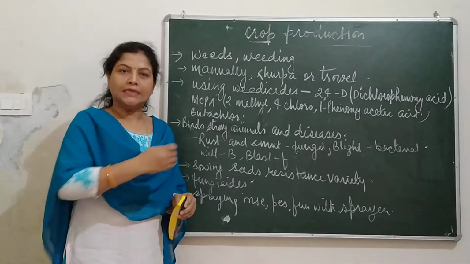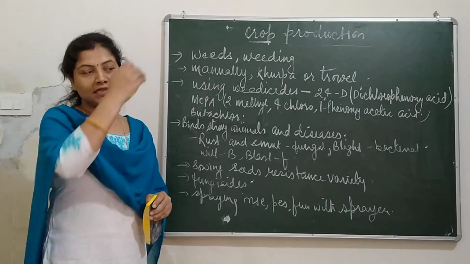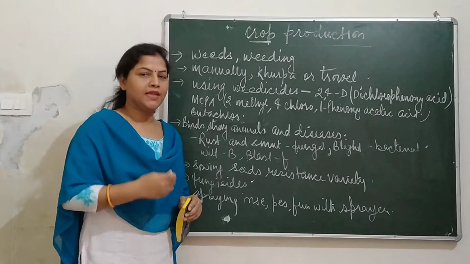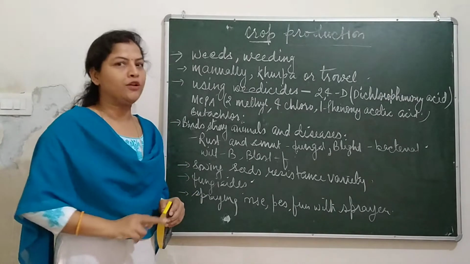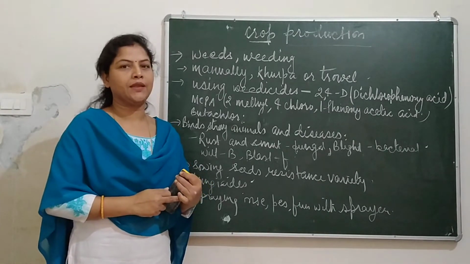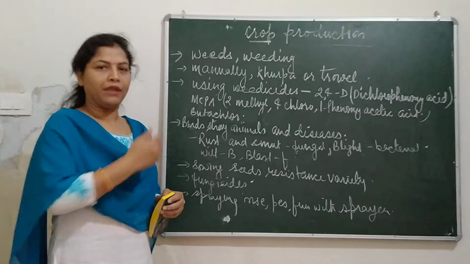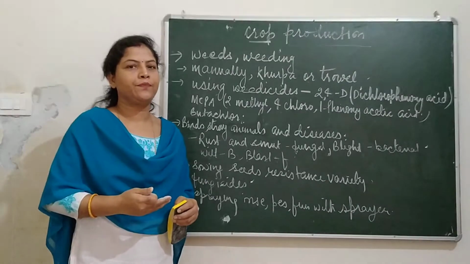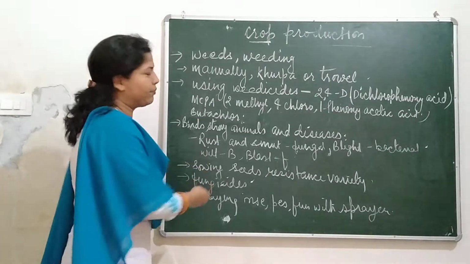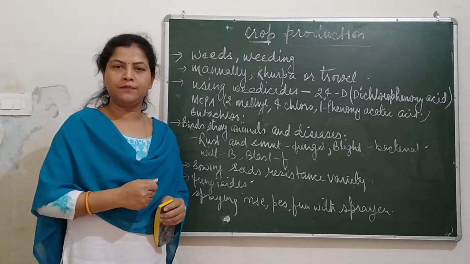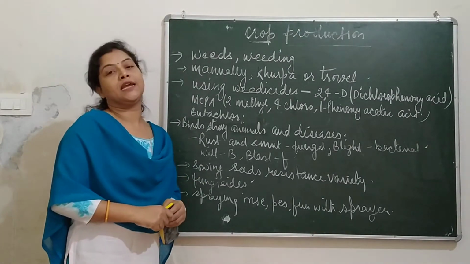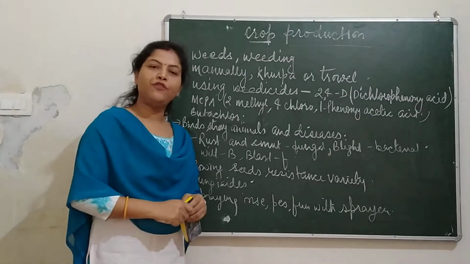In crop production, till now what I have made you understand, step by step, are the selection and location of the soil. Second, I made you understand about the preparation of soil, in which plowing, leveling and manuring were there. Third, we went through sowing of seeds. That also I have made you understand, that there are two processes of sowing of seeds, broadcasting and by using a seed drill. Then the fourth step of crop production, I made you understand about irrigation, the modern method of irrigation and